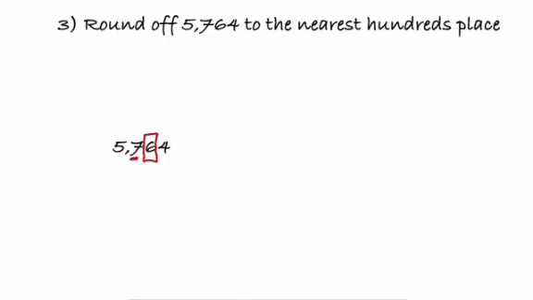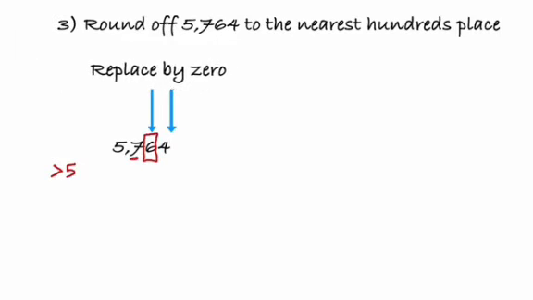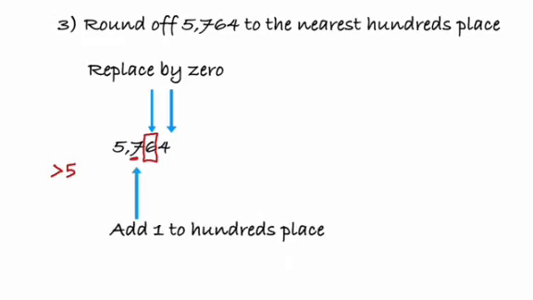So here if you observe, the tens place is greater than 5. So what do I do? I replace both the units and tens places with 0. Did you understand, children? Then since it is greater than 5, I add 1 to the hundreds place.